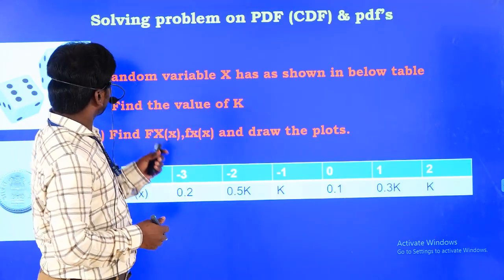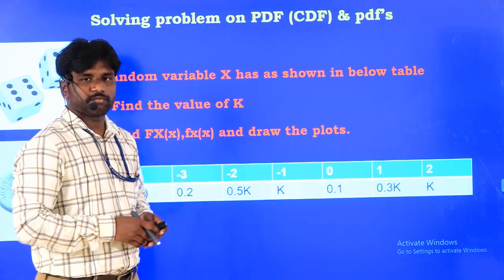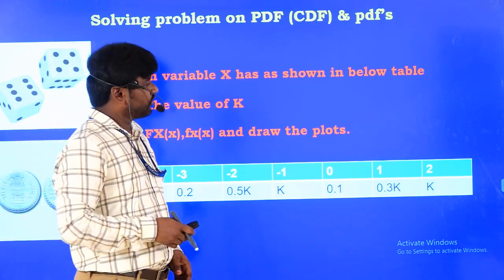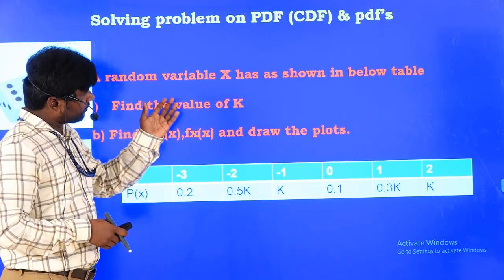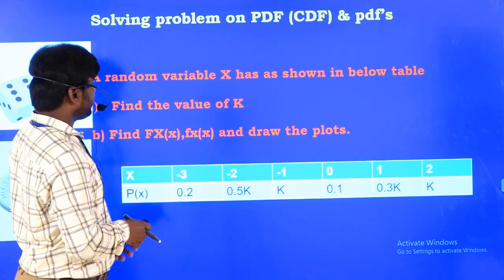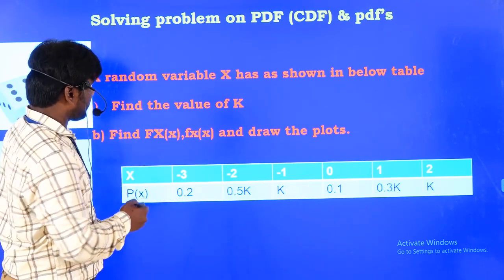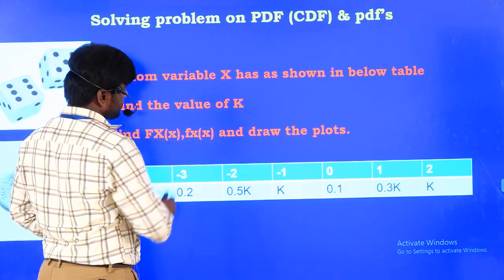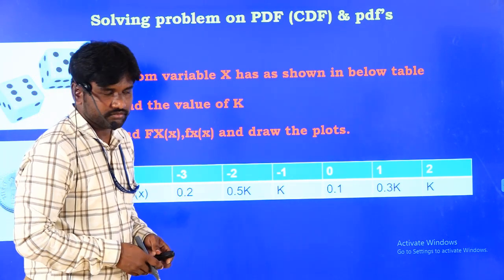So now we are going to solve some problems on probability distribution functions as well as probability density functions. These are very important topics for us. A random variable x is shown in the table. Find the value of k and the capital Fx of x, this is the distribution function, and the density function, and draw its plots.